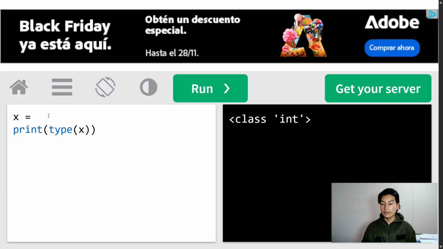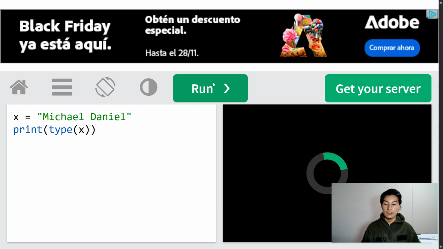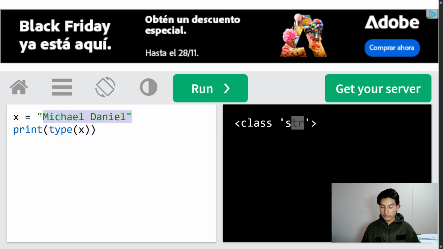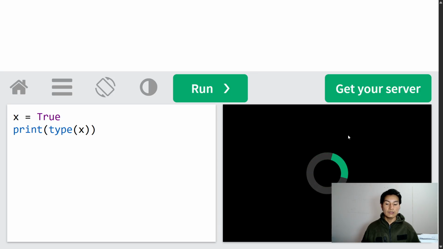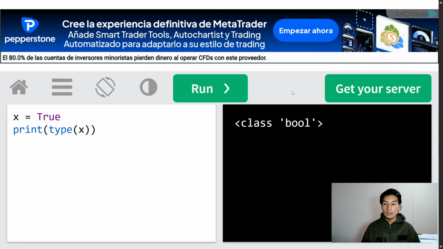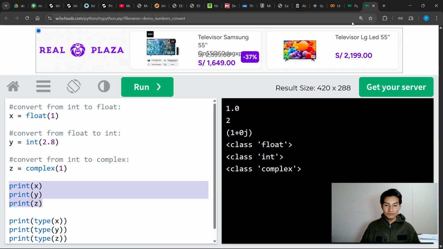If I change this to another value, for example a name like Michael Daniel, and I run this, in the terminal I get this result: str. If I put here True, I get another result: bool, from boolean.